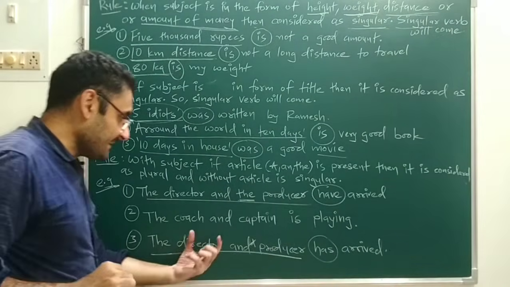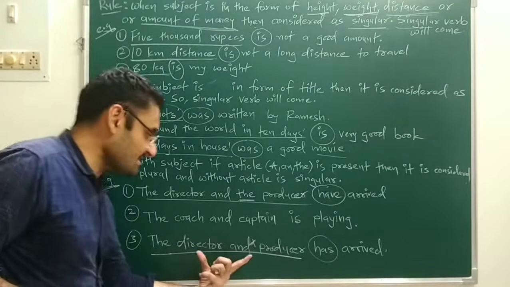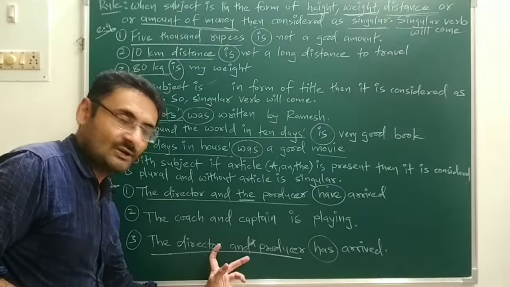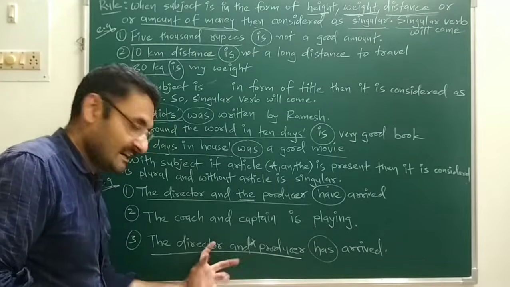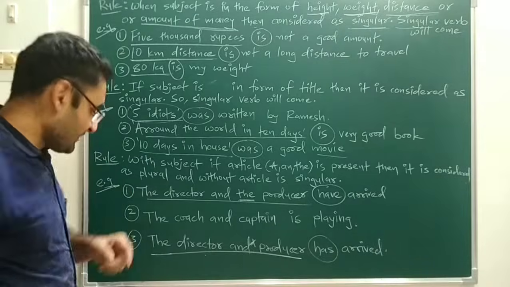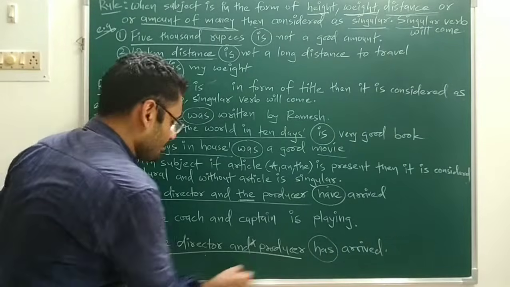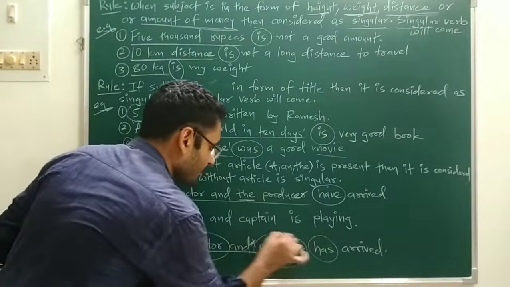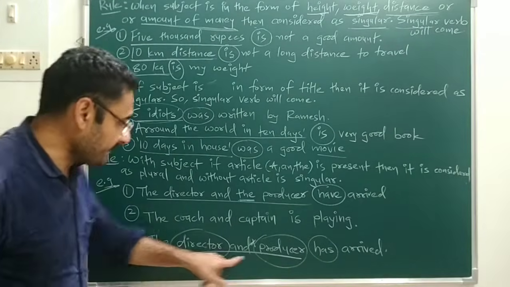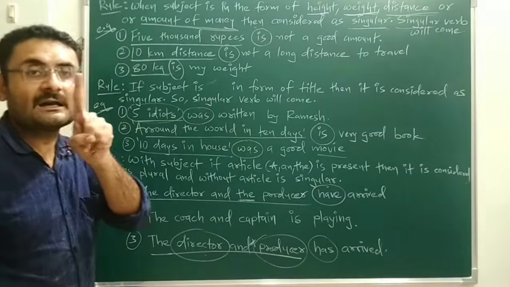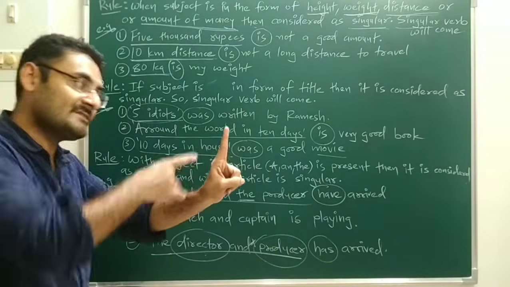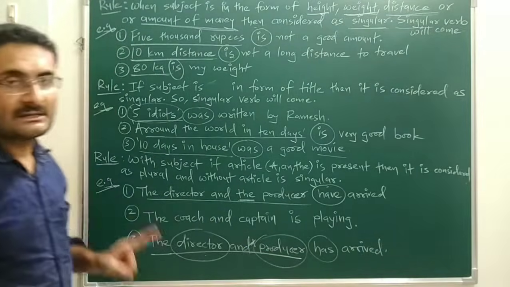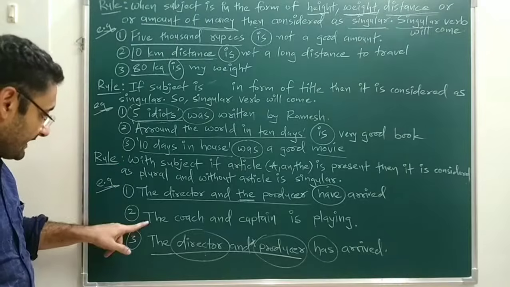Okay. Now, the director and producer means what? It looks like two subjects, two nouns are there, so that would be a plural subject, but we are saying singular subject. Why? Because the director and the producer means whatever director is there, the same person is your producer. That means over here director and producer, both persons are the same. A single person is there who is the director as well as the producer. So that is why we are saying it is a singular subject. So singular verb.